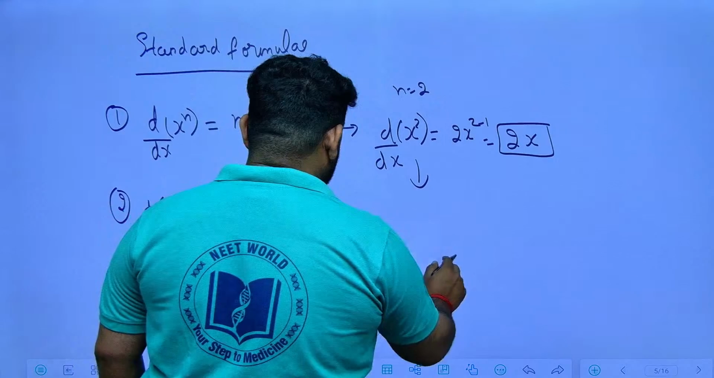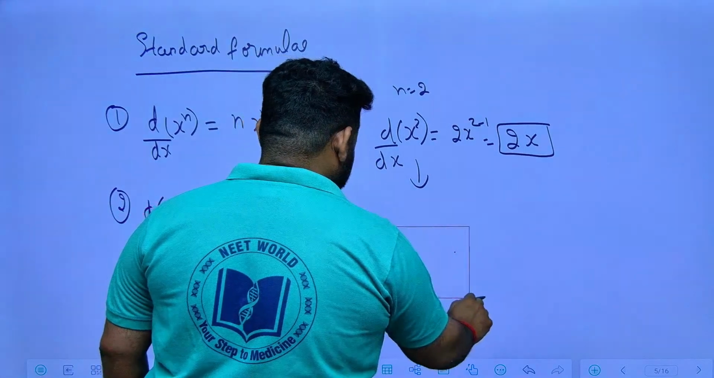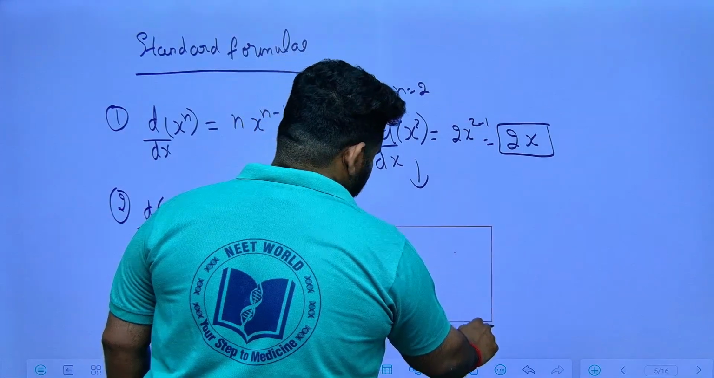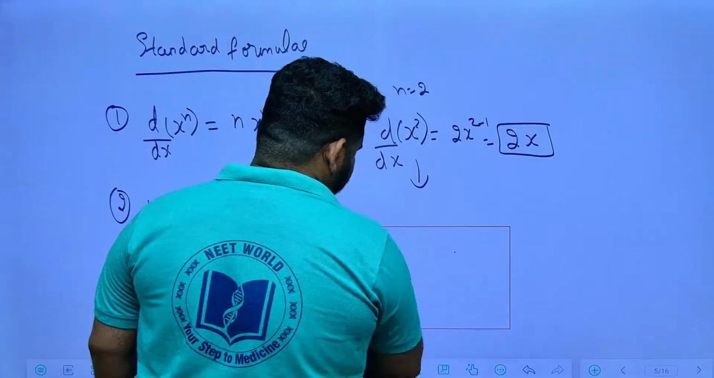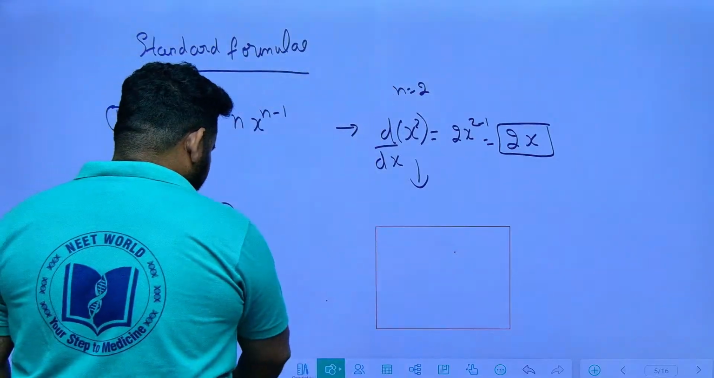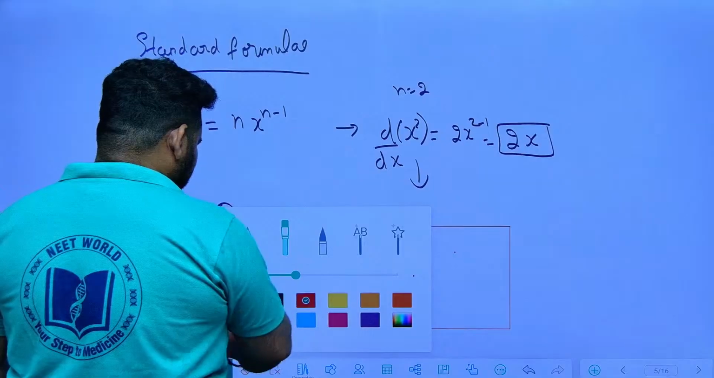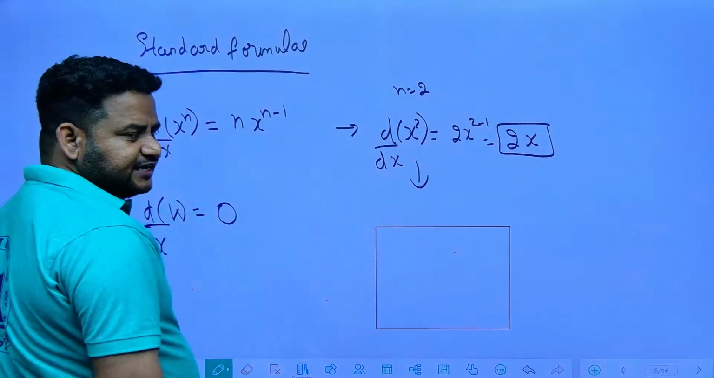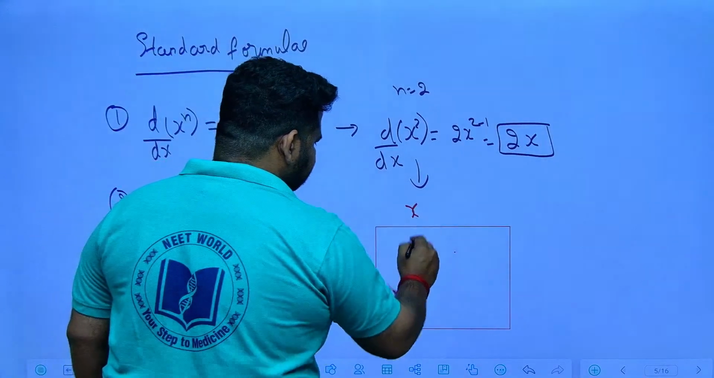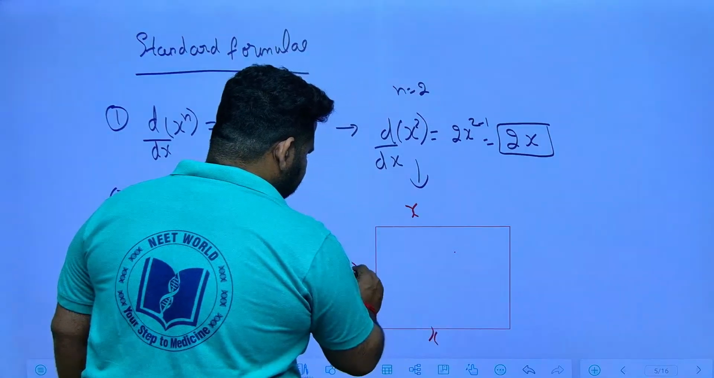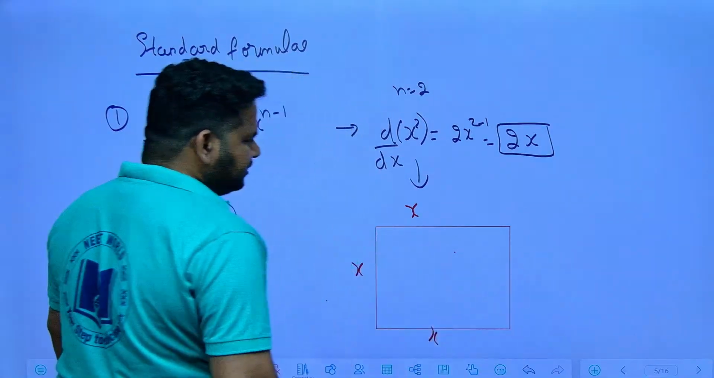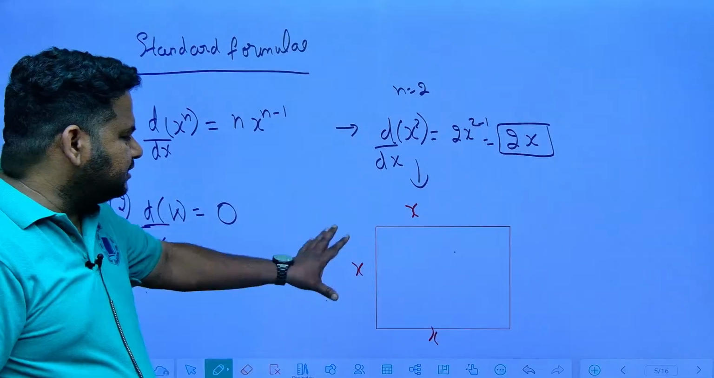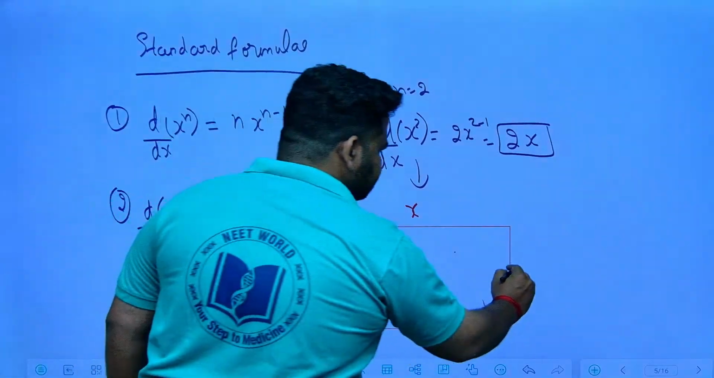Okay, let us take this one. If you take this figure, observe carefully, let us take each side to be of side length x. This is x, this is also x, and this will also be x. Now suppose there is a small change in the length, a small change in this x.